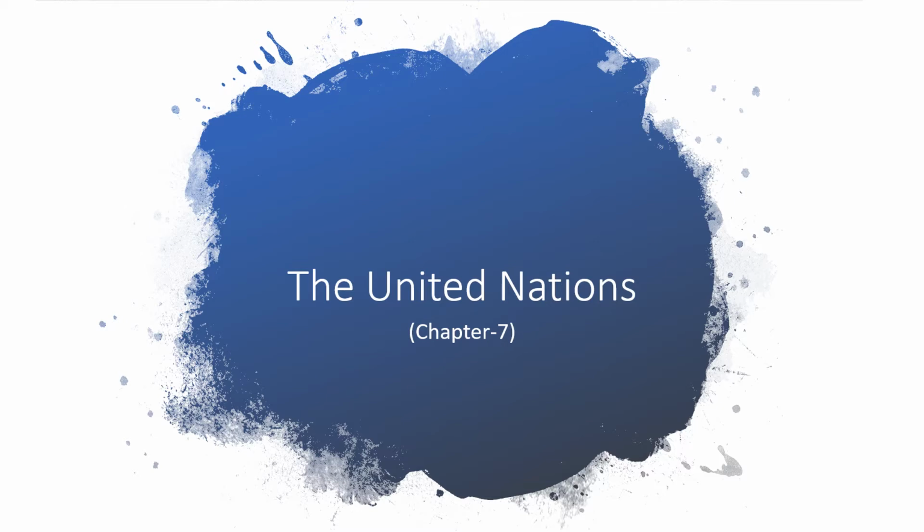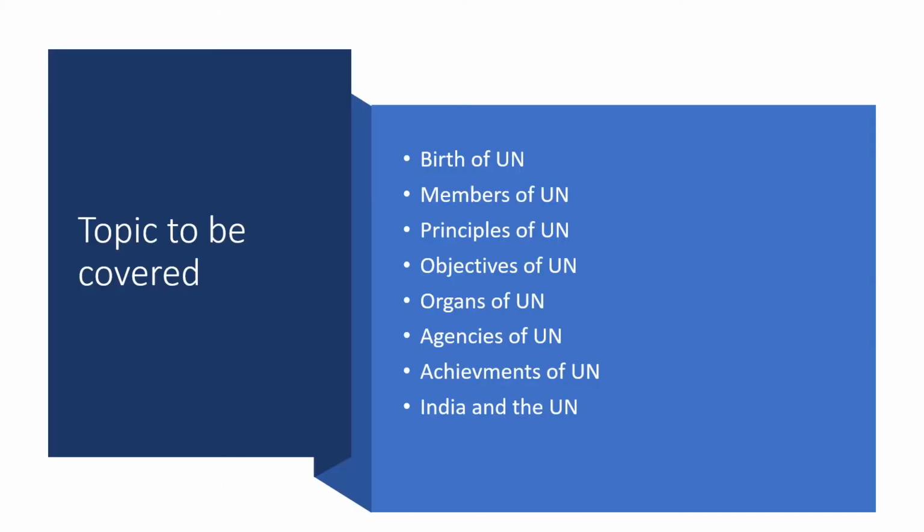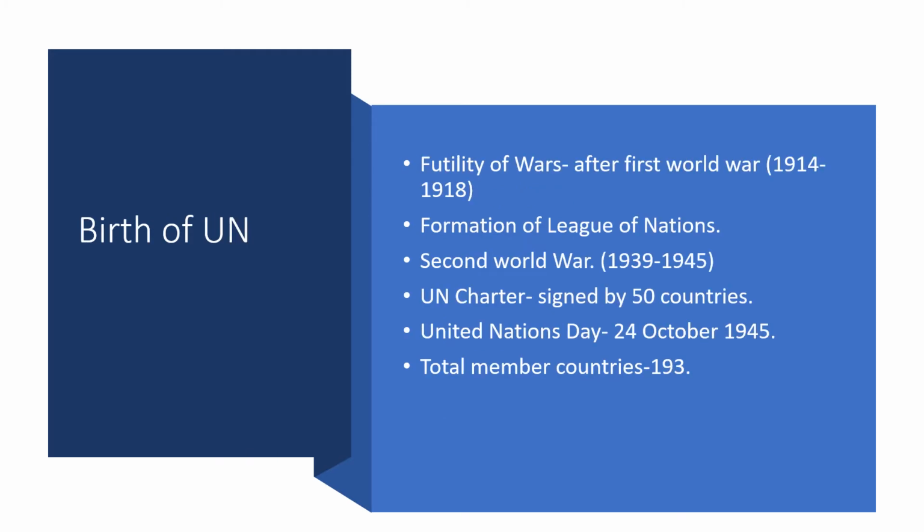So what are we going to study in this chapter? Here is a list of the topics. How the UN, that means the United Nations Organization, came into existence, about its members, then what are the principles and objectives of the United Nations, what are its different organs, different agencies. Agencies means how the United Nations works for each and every living being. Then what are its achievements after its formation in 1945, and how are the relations of India with the United Nations Organization. So let's start with the first topic, that is the birth of the United Nations.